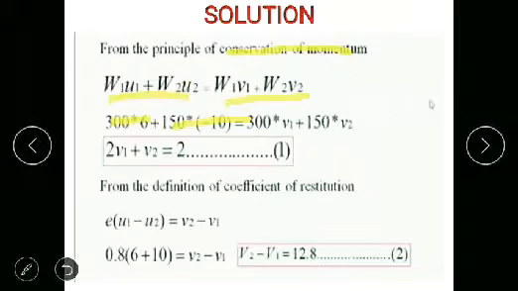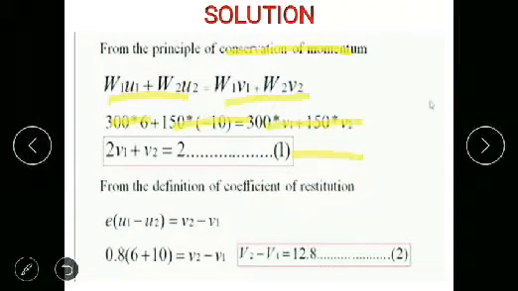The negative sign indicates the direction of motion. The second mass is moving towards the left, so we put a negative sign there. We don't know v1 and v2, so we substitute w1 and w2 alone. We can simplify this equation to 2v1 plus v2 equal to 2. Make it equation 1.